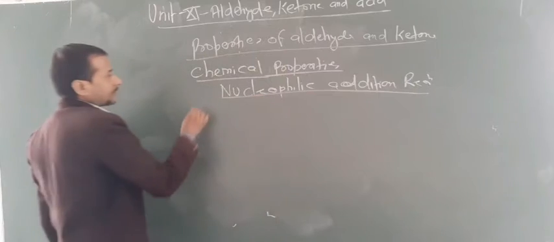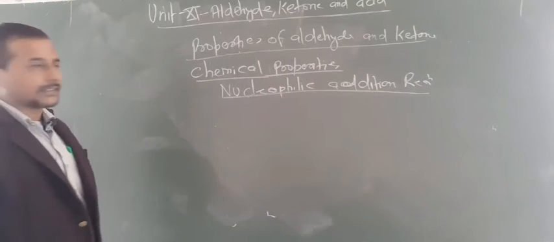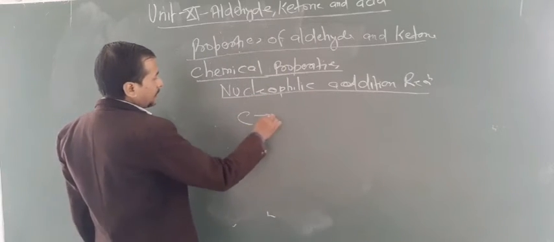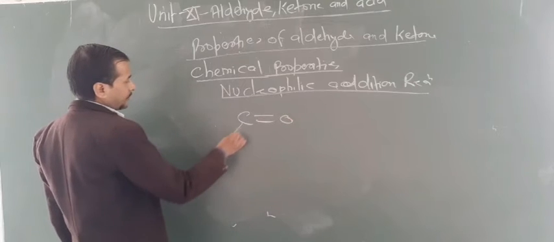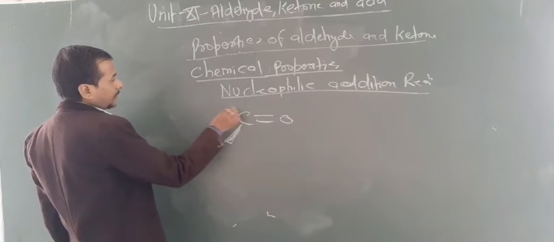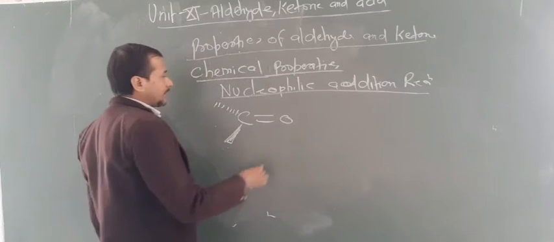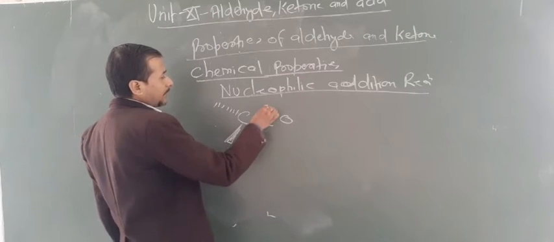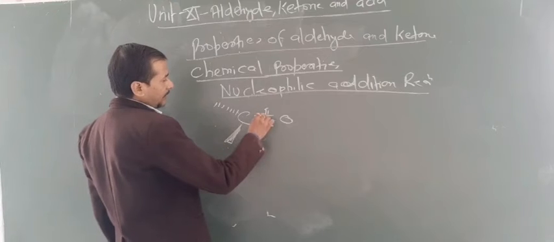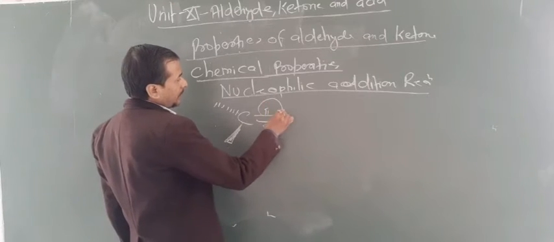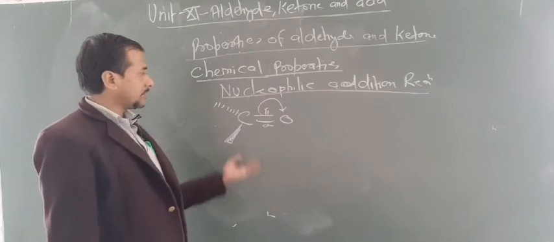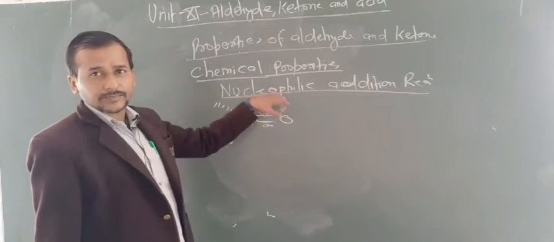So look at here, how does the nucleophilic addition reaction take place? See, the carbon-oxygen double bond, one is a solid line, one is a dashed line. I told you that there is a sigma bond and a pi bond. Pi bonds are loosely held, so it can break, that means shifting of the pi bond takes place towards the oxygen.